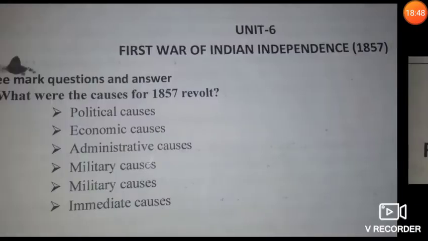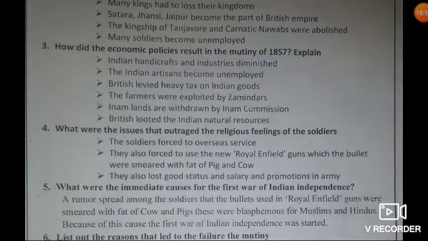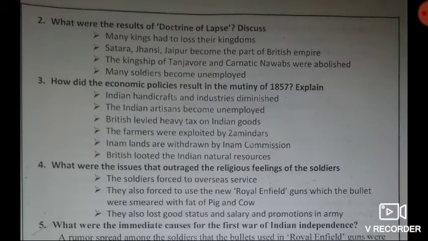Then second question, what were the results of the doctrine of lapse? Discuss. Very important. In the doctrine of lapse, we can see many kings had to lose their kingdoms. Satara, Jhansi, Jaipur became part of the British Empire. Then the kingship of Tanjore and the Carnatic Nawabs were abolished and many soldiers became unemployed. So these are the results of the doctrine of lapse.